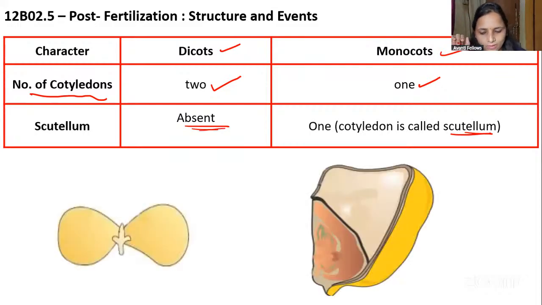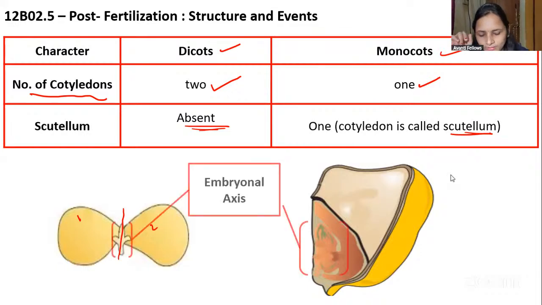Okay. Here you can see there are 2 cotyledons. And here you can see this is the embryonal axis, right? And here you can see this is the monocotyledon embryo. Here you can see that is the embryonal axis. Now I want you to tell me, guys, in the monocotyledon, where is the cotyledon, the scutellum, present? Either in the center or in the lateral side? In the lateral side, right?